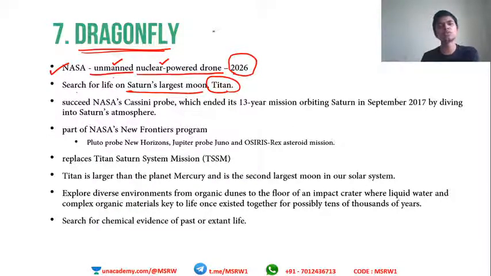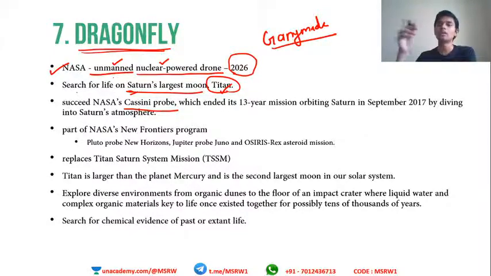So what is the largest moon in the solar system? It is Ganymede, right? Ganymede is the largest moon in the solar system, and this one is sent to Saturn's largest moon, Titan. Okay, it succeeds NASA's Cassini probe, which ended its 13-year mission orbiting Saturn by diving into the Saturn atmosphere. So Cassini was NASA's first probe that studied Saturn, and after the 13-year period, when the mission was completed, the probe was allowed to collapse into Saturn. That is how it was given away. Okay, it was allowed to go into Saturn and destroy itself.